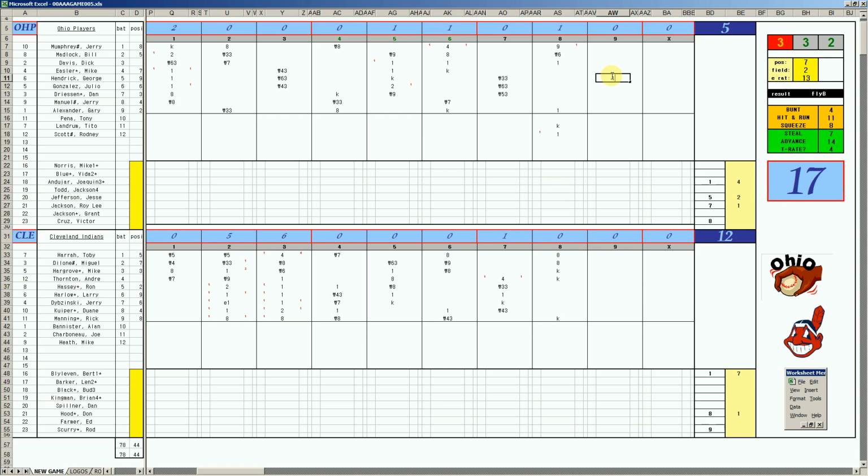Tony Pena got the day off today because they were up 2-0 in the series. It turned out it was very inconsequential. 1-3 flies are 8. Dan Driesen, 1-6 is a double, 1-8 double. Second and third for Rodney Scott. 3-6 flies to center, and with 2 outs, it's Gary Alexander. Probably one of the quickest playoff games you're going to have, folks. 38 is a K. There it is.